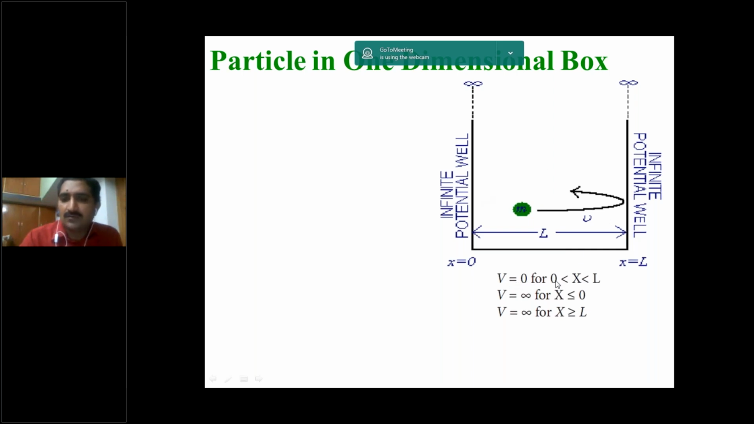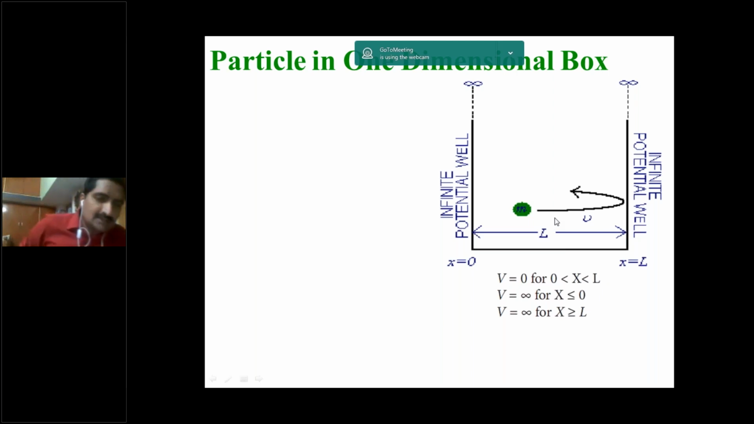V is equal to 0 for 0 less than x less than L. What is x? The position of the particle. That means in between these two rigid walls, we are taking the particle's potential energy as 0. And we are taking the particle's potential energy outside the well, on this side or this side, to be infinity. Why? Because if the particle exists outside the wall, it means the particle escapes from this height, so it possesses infinite energy. So this is the basic information about a particle in a one-dimensional box.